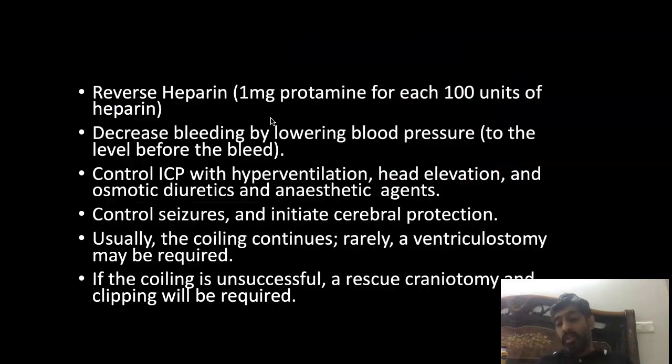If there is a rupture, the coiling goes on. If there is a balloon already in situ, and nowadays most people use a balloon in the main vessel, they just inflate it and fill the aneurysm with coils at that moment. So you need to reverse. That's the most important step, and the difference between craniotomy and coiling.